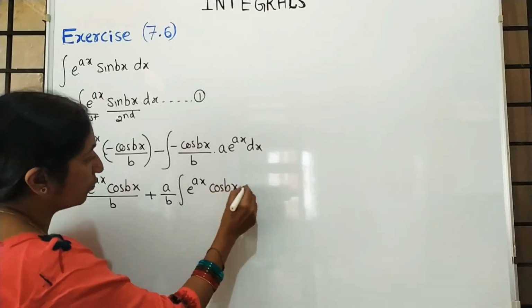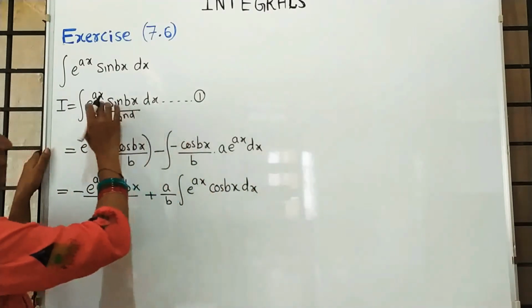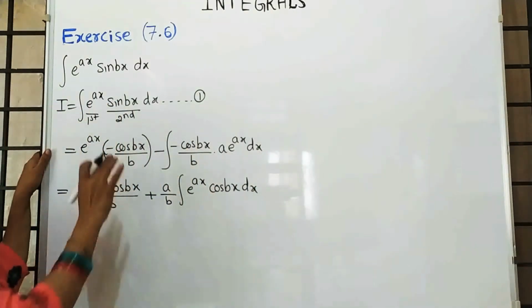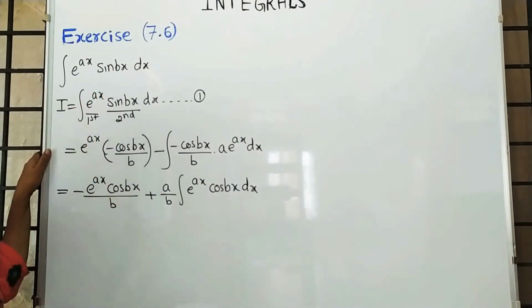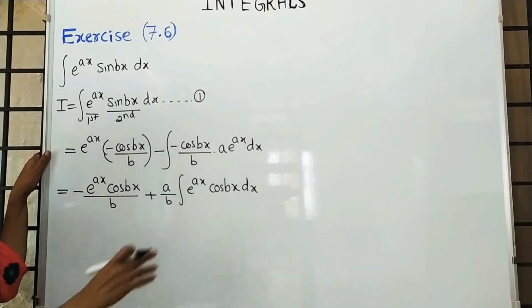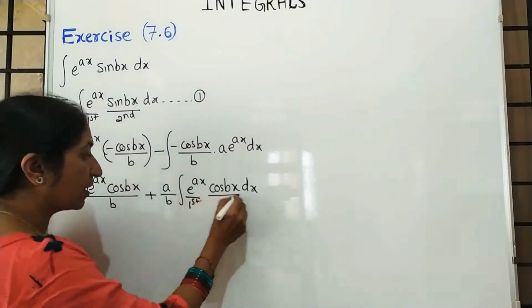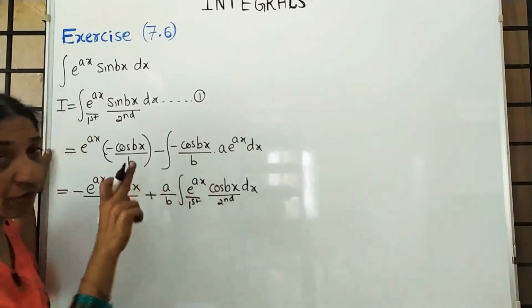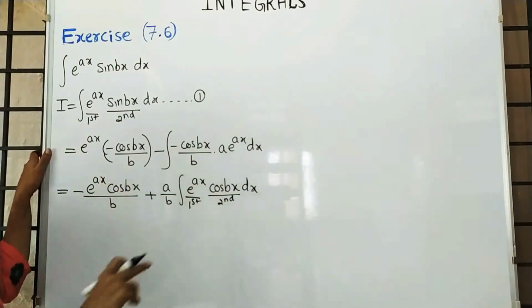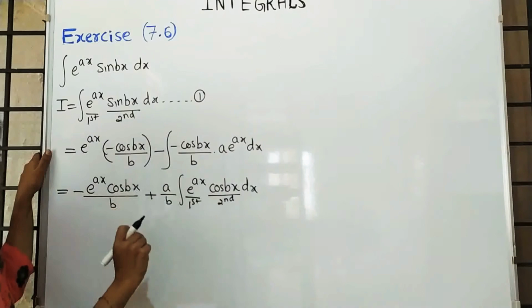Here also we have to write the same whatever we did in the first equation. Here in the first equation we took e raised to x, exponential, as the first function. That's why, in that way only we have to write. This is the first function and this is the second function. Again we have to apply by parts. Why? Because again we have two terms containing x.